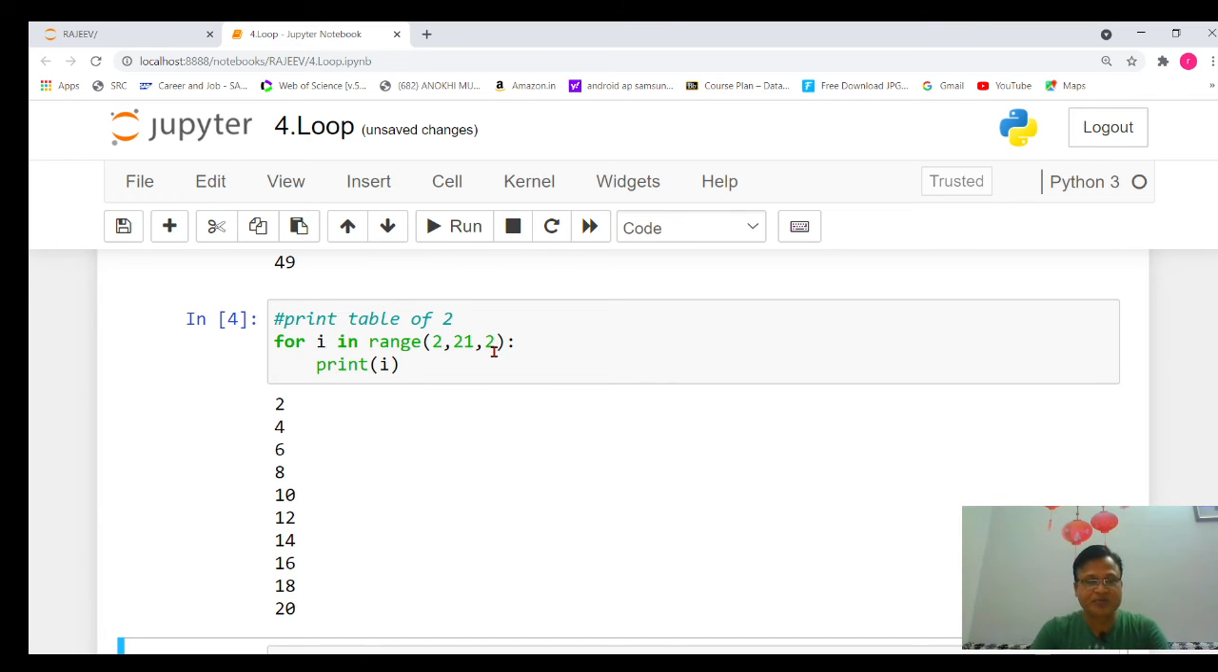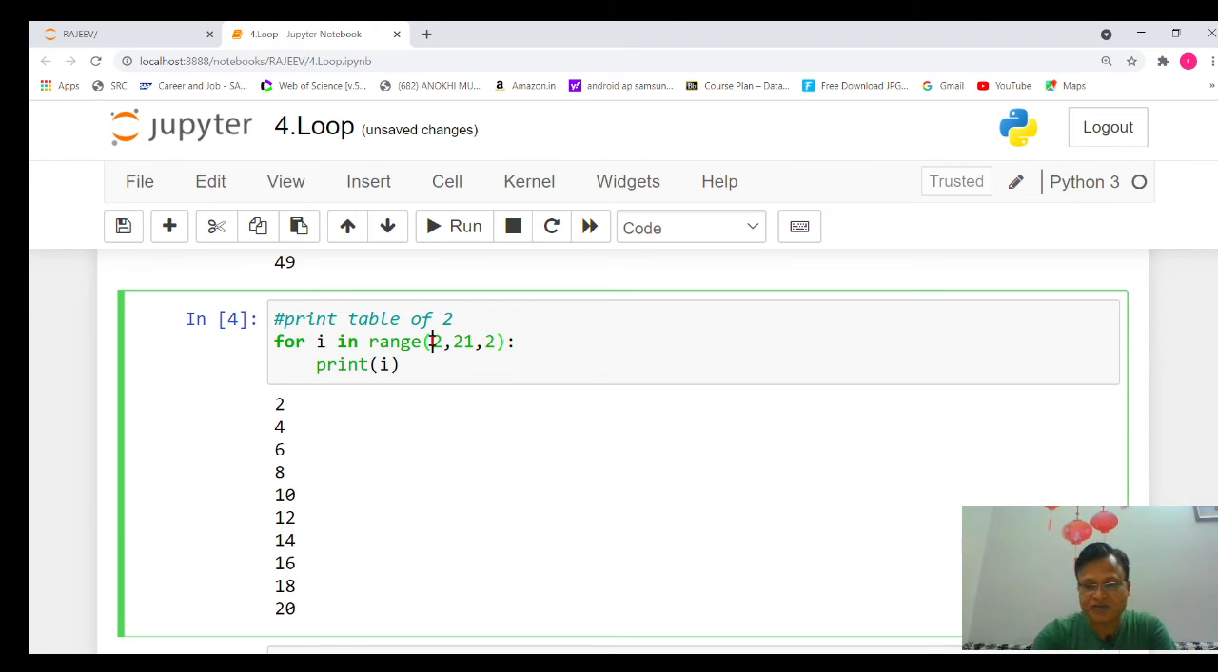Similarly, suppose I want to print the table of 5. What do we need to change? From where it will start: the first number in the table of 5 will be 5, so we will change it to 5. And the last number will be 50, so we will make it 51.